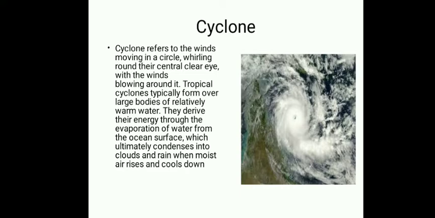Tropical cyclones typically form over large bodies of relatively warm water. They derive their energy through the evaporation of water from ocean surfaces. So cyclones in tropical regions always form over huge water bodies like oceans or seas, because from there they get energy from the evaporation of water, which ultimately condenses into clouds and rain when moist air rises and cools down. This is how the clouds are formed.